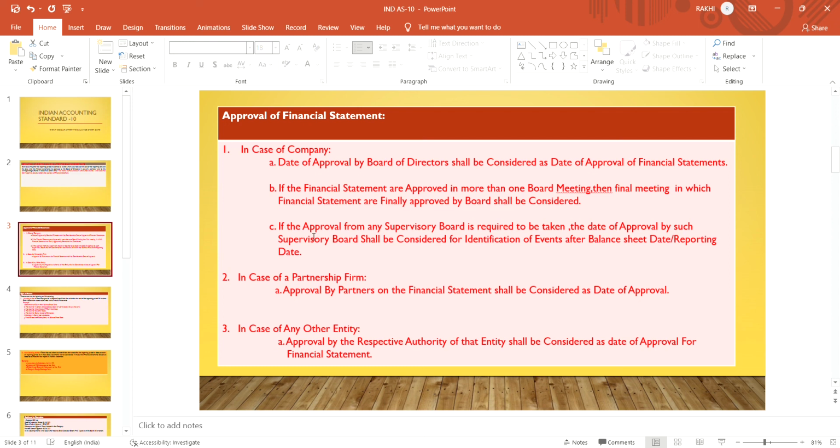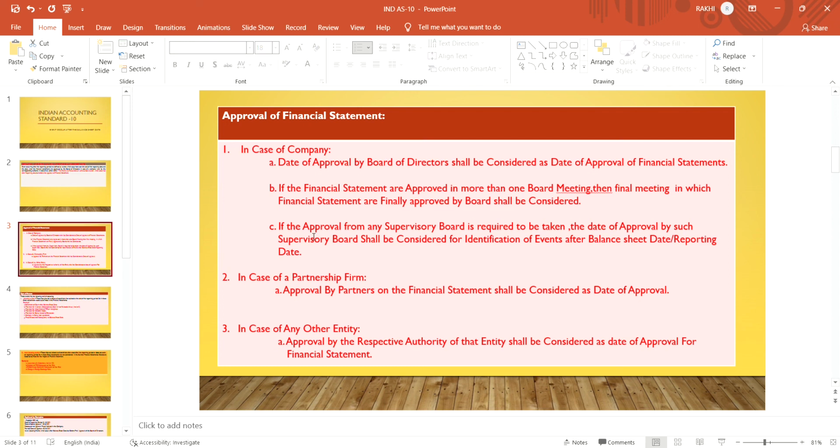So this is to be explained by example. Suppose the reporting date is 31st March 2021 and the board has approved the financial statement on 30th May, and suppose the supervisory board has approved the financial statement on 30th September. So 30th September is to be considered as the approval date of the board. So in case of partnership firm,